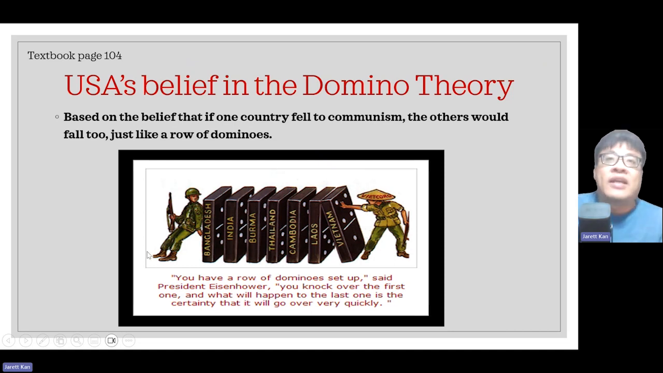But you can see that there is this man at the other end. Of course, this man at the other end symbolizes the USA. And so the USA was trying to prevent, in some sense, communism from spreading, because they had this belief in the domino theory.